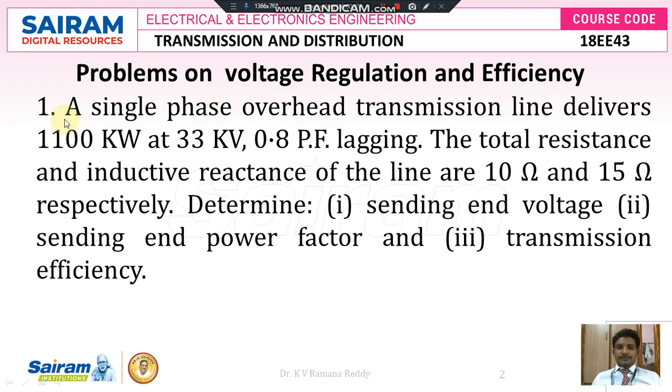So first problem: a single phase overhead transmission line delivers 1100 kilowatts at 33 kV, 0.8 power factor lagging. The total resistance and inductive reactance of the line are 10 ohms and 15 ohms respectively. Determine first, the sending end voltage; second, the sending end power factor; and third, the transmission efficiency.